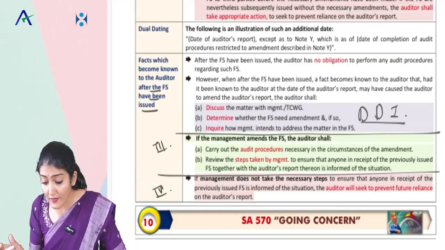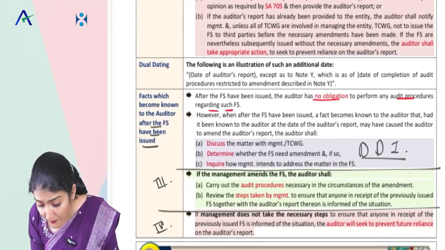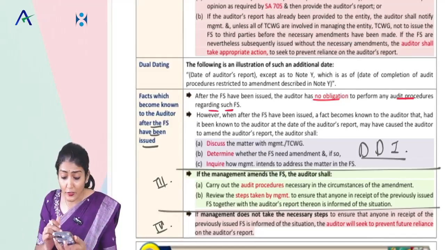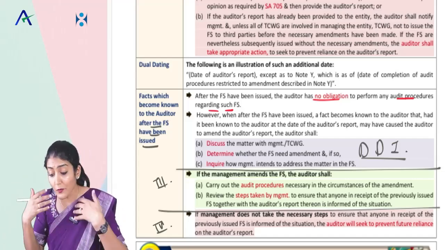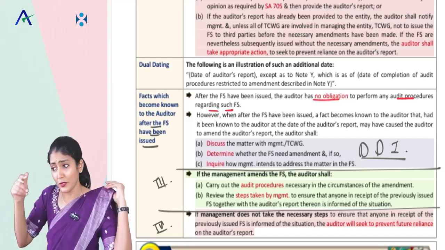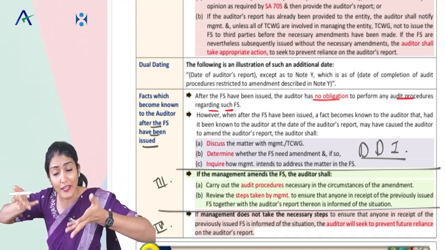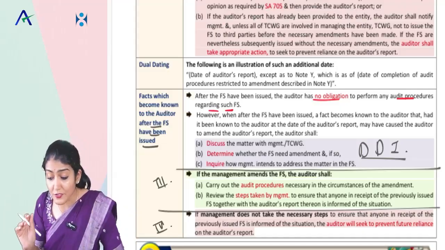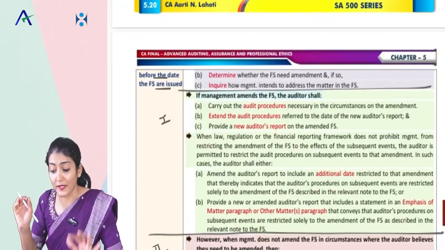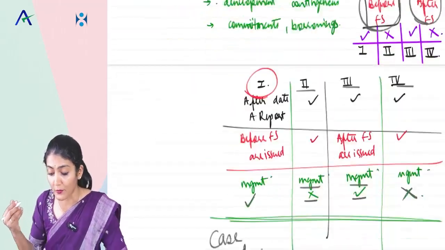Okay, now what does it say? Auditor, you are under no obligation to perform the audit procedure after the date of the audit report. Otherwise, for the rest of your life, you'll have to call the management and keep on asking them whether there is any subsequent event. So are you under any obligation to perform procedure? No. In our engagement letter, we write that management, if there are any facts which come to your attention after the date of the audit report, you need to inform it to the auditor. So as such, you are under no obligation to perform any audit procedure.